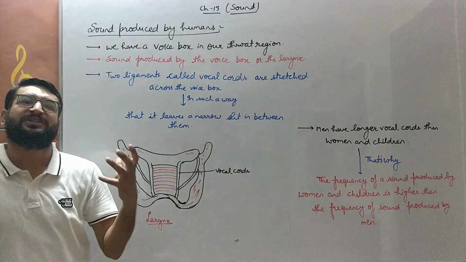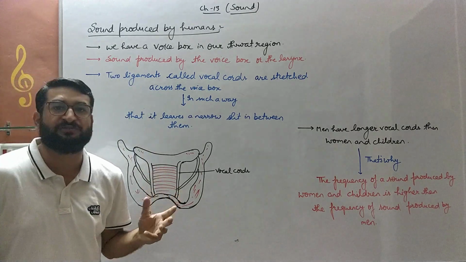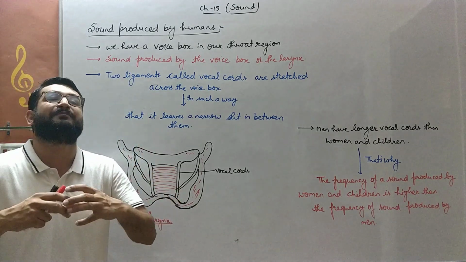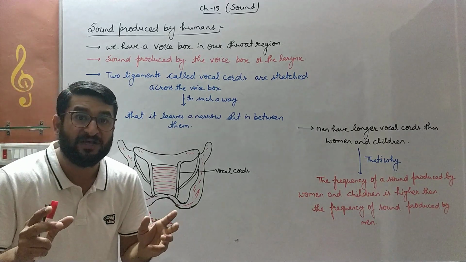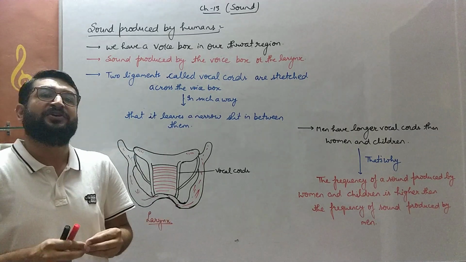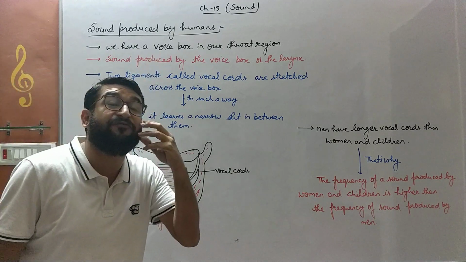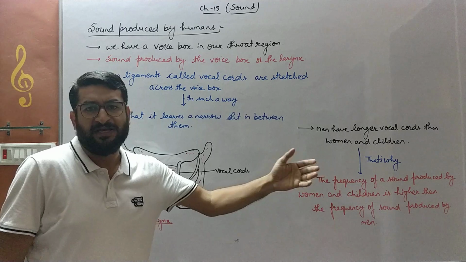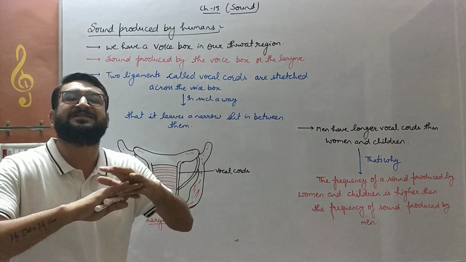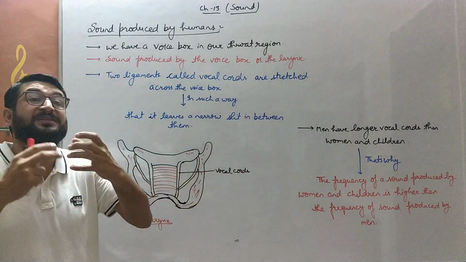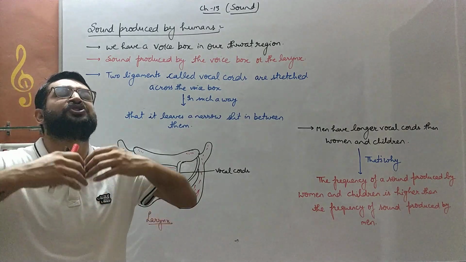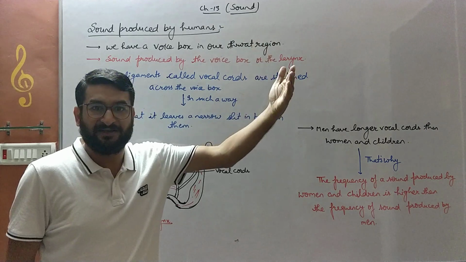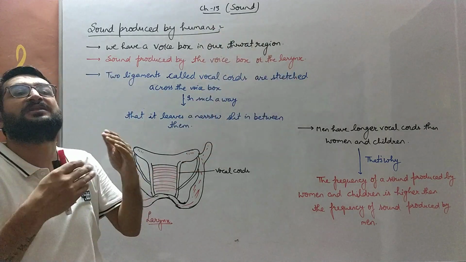Then we have discussed in this chapter that the speed of sound is much lesser as compared to the speed of light. For that particular reason, we see the lightning first and then hear the thunder later on. During a thunderstorm, whenever there is lightning and thunder is created, a huge sound is created, we always first see the lightning and then later on hear the thunder.